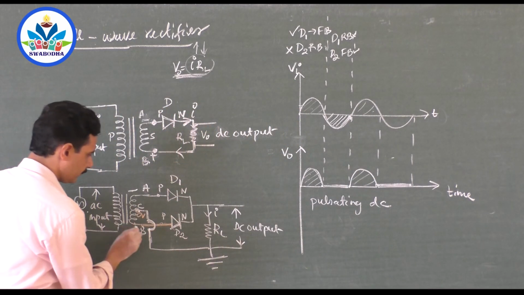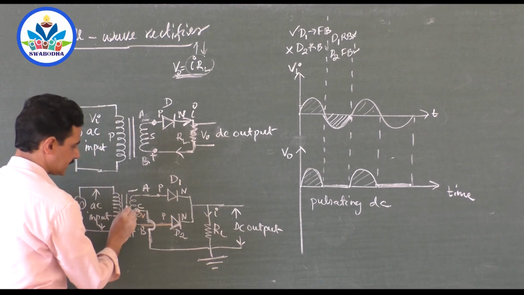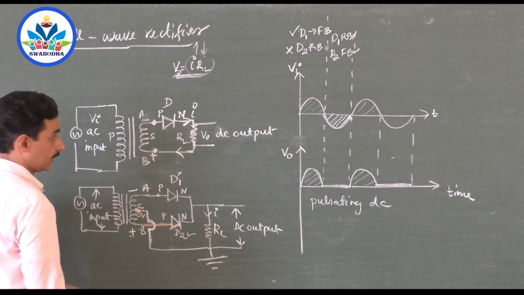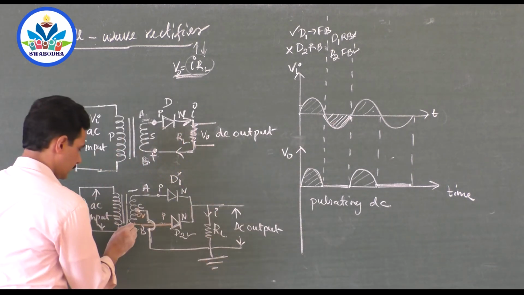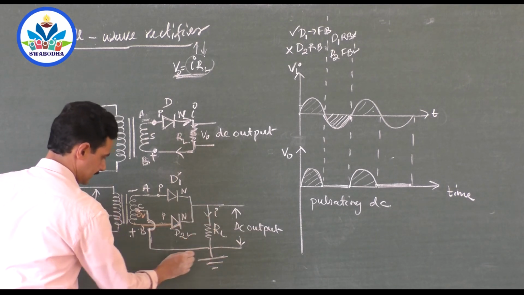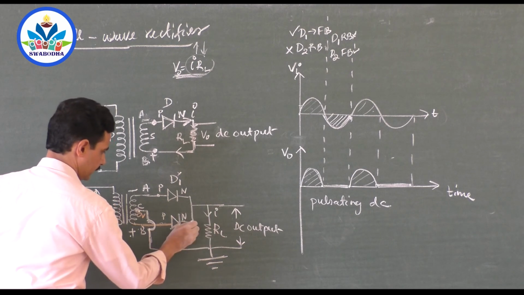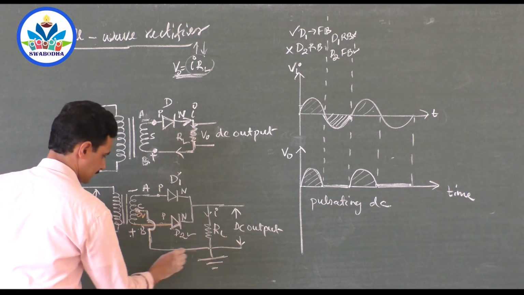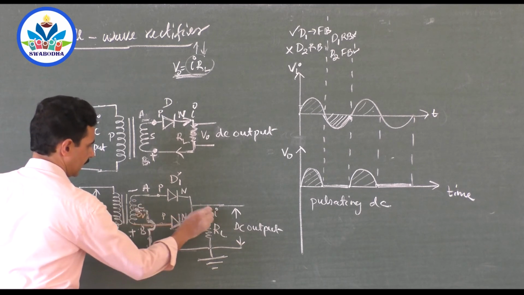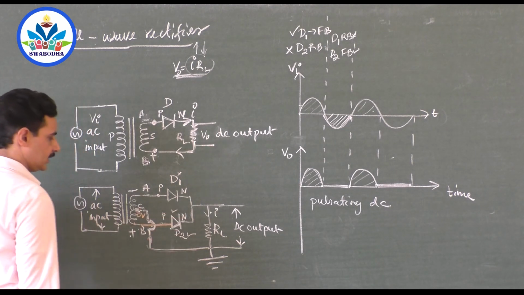Now current starts flowing through D2. If the current flows through this one, it cannot come like this and complete the path because this doesn't conduct. This conducts during the reverse, the negative cycle here. So this is minus, this is plus. This diode is forward biased, current flows like this and like this, and this path is closed. Can you see that? So current flows from here like this, and coming here, no current through this. It should come down and the circuit is completed. So it will come down because this diode is ready to conduct.